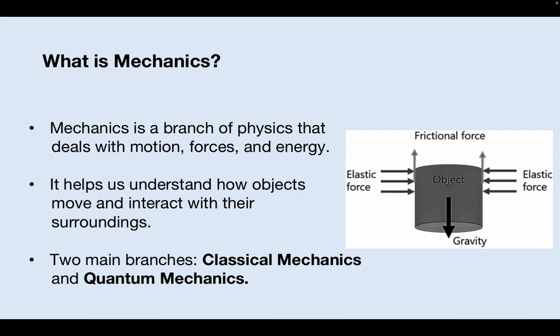What is mechanics? First, let's ask ourselves, what is mechanics? Simply put, mechanics is the branch of physics that studies the behavior of objects in motion and the forces that cause or change their motion. It helps us understand not only how things move but also why they move the way they do. Mechanics gives us the tools to predict how objects will behave under various conditions, and it's essential for everything from engineering to everyday activities. There are two main branches: classical mechanics and quantum mechanics.